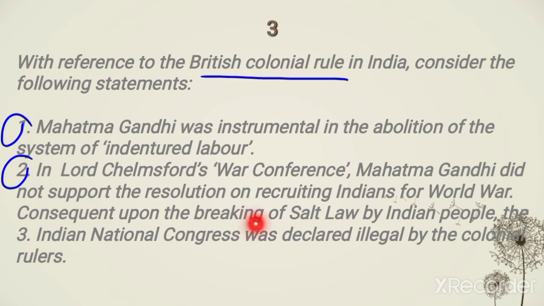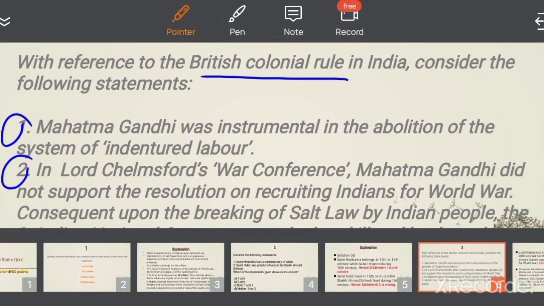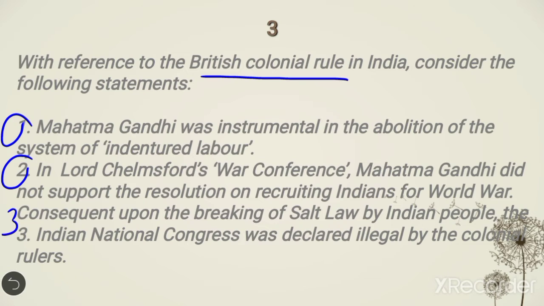Statement 3. Consequent upon the breaking of salt law by Indian people, the Indian National Congress was declared as illegal by the colonial ruler.